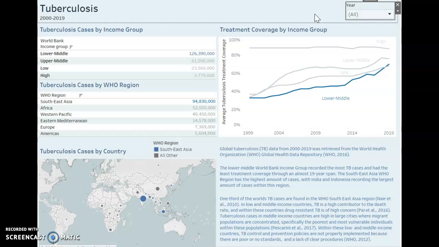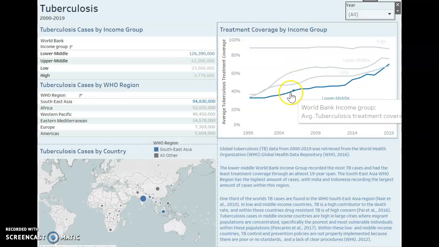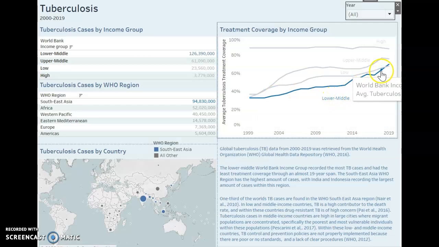You will also notice that the lower to middle income class had the lowest average tuberculosis treatment coverage from 2000 to 2018. And you can see that within this graph here on the top right. The lower to middle income class is highlighted here in blue. And in 2019, this lower to middle income class barely passed the low income class for treatment coverage.